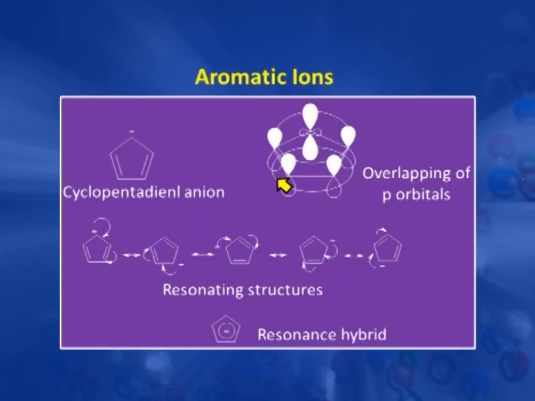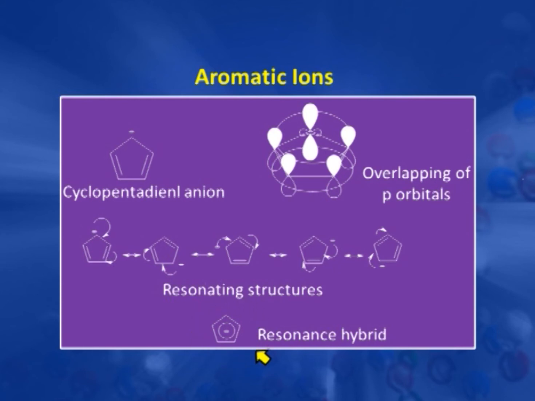We can see here there is an overlapping of p orbitals, it is a planar structure, 2 electrons, 2, 3, 4, 5, 6. So there is a delocalization of 6 pi electrons, and we see here these resonating structures, and this is a resonance hybrid of the cyclopentadienyl anion.